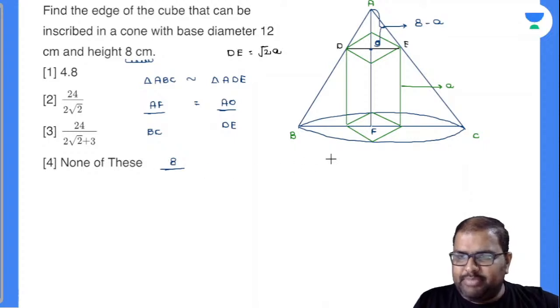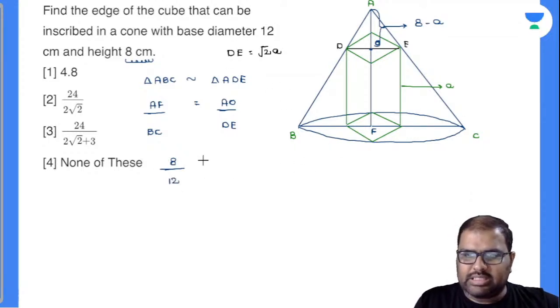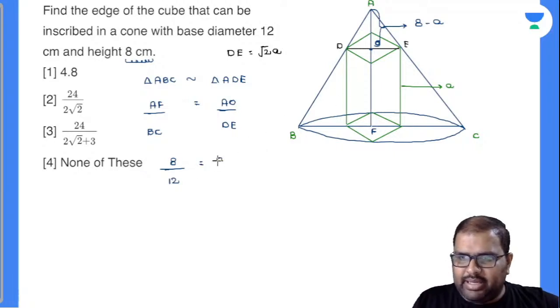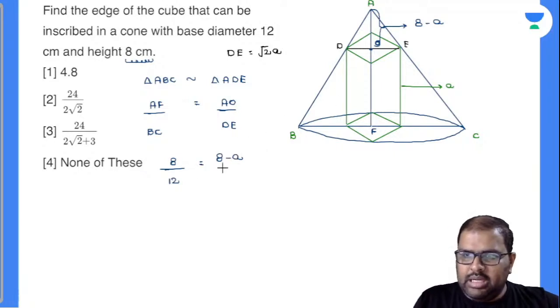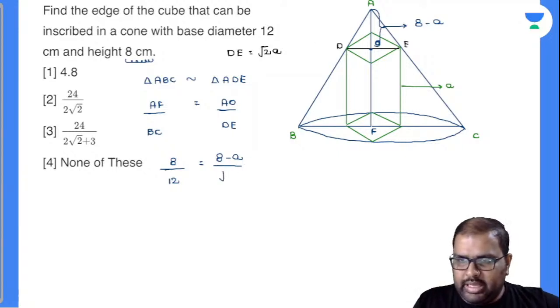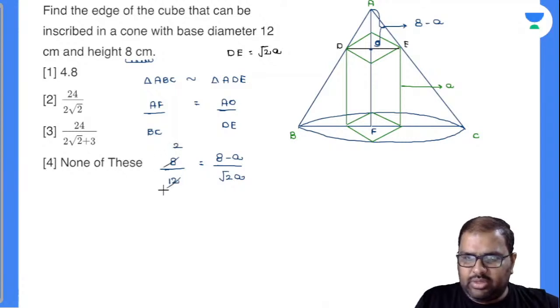Now how much is the BC length? BC length is 12. The diameter of the cone is given as 12, which is equal to, what is the AO length? AO length is 8 minus A. Now how much is the DE length? DE length is given as root 2 A. Am I right or wrong? So 4 2s are, 4 3s are, so 2 root 2 A is equal to 24 minus 3A.